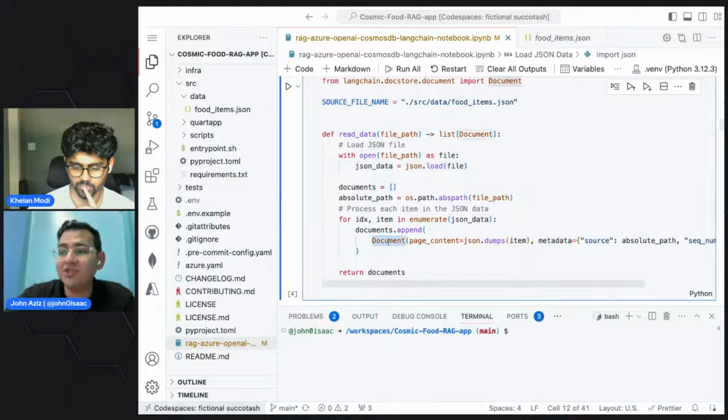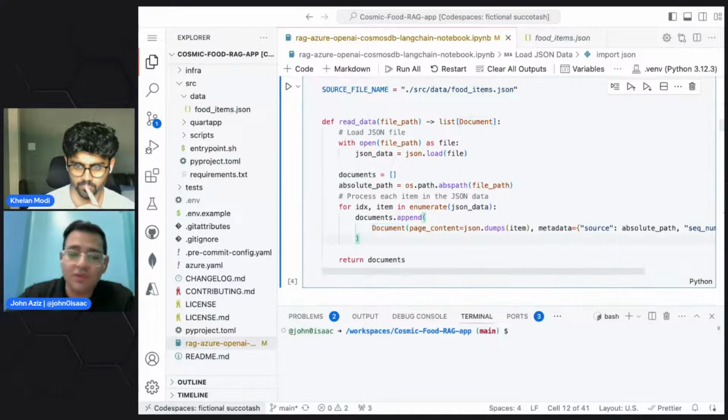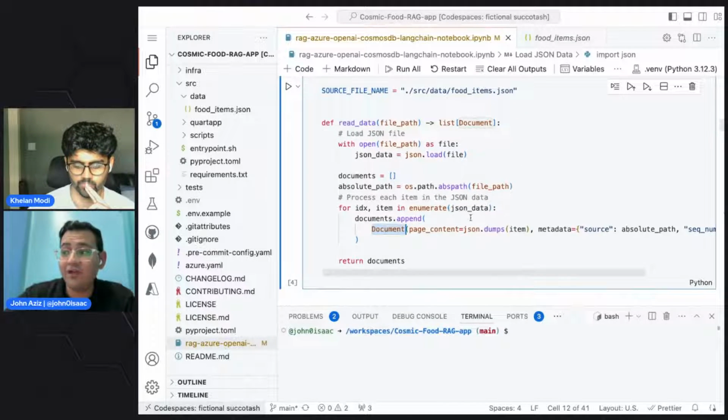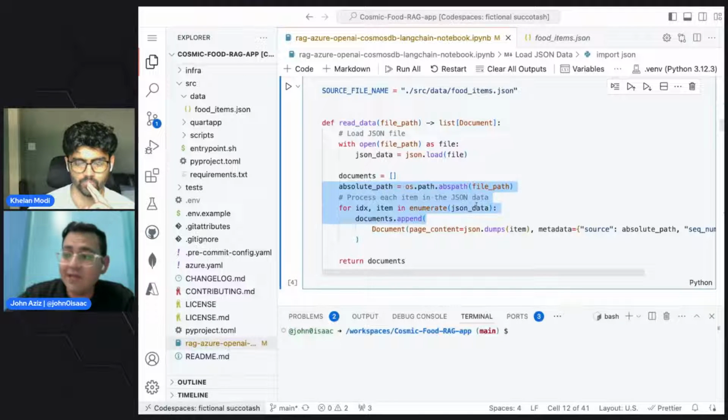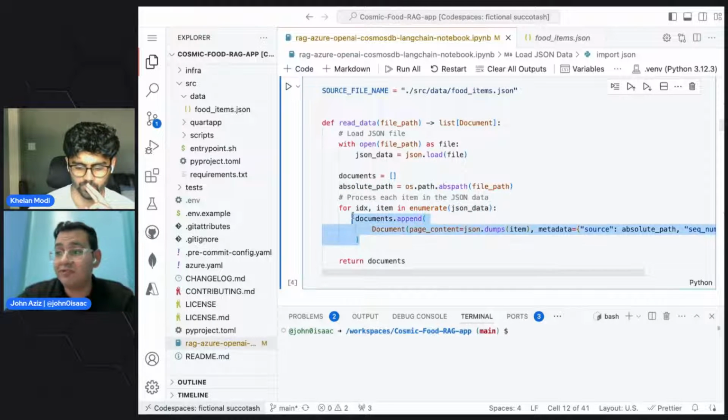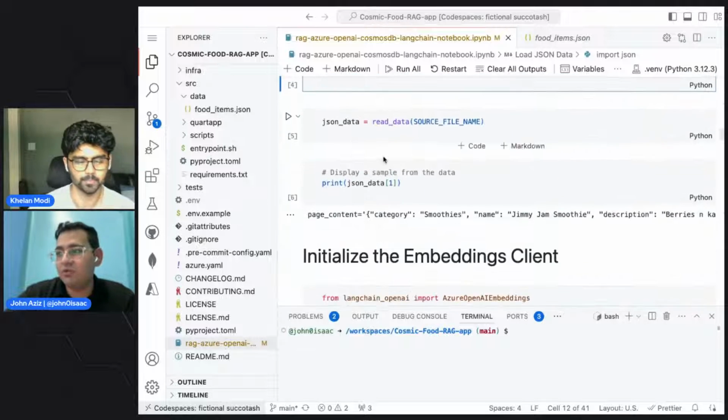We need to initialize a document, and this document is what they return when they query the database. So it needs to be in the same structure as the document type that they have. That's why we read every line of this JSON file and save it in an array, and then we might do something with it, like